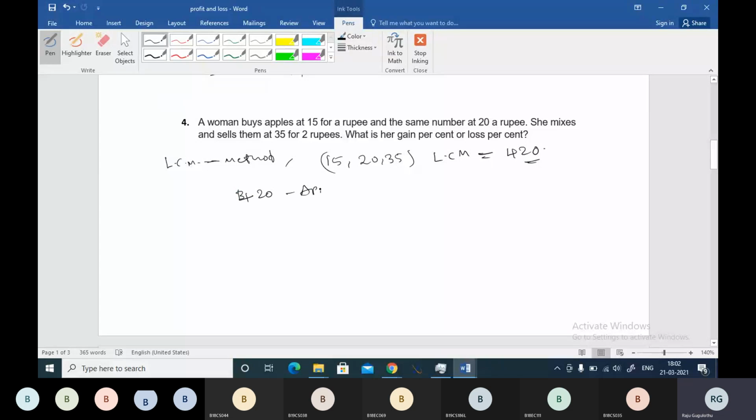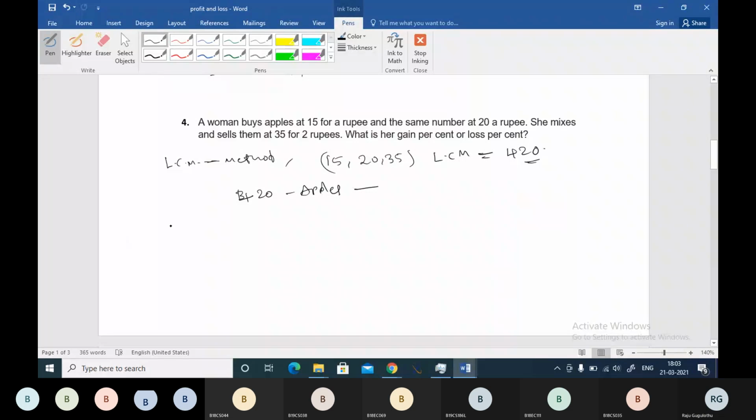This is the first assumption you will have to do. Now our aim is to find her gain percentage or loss percentage.